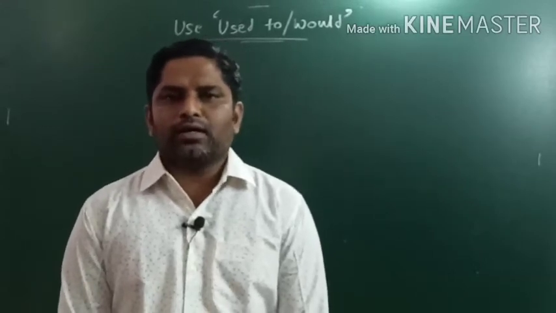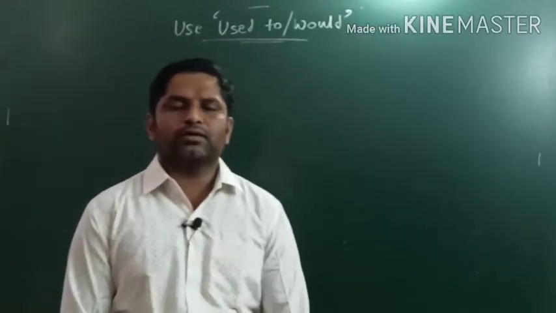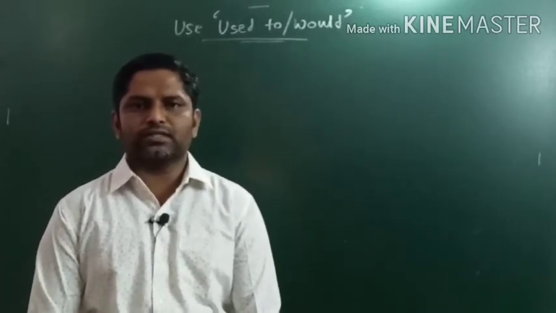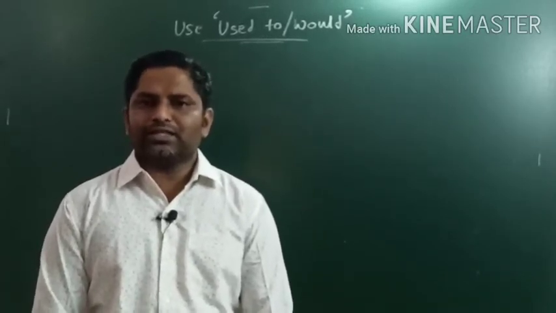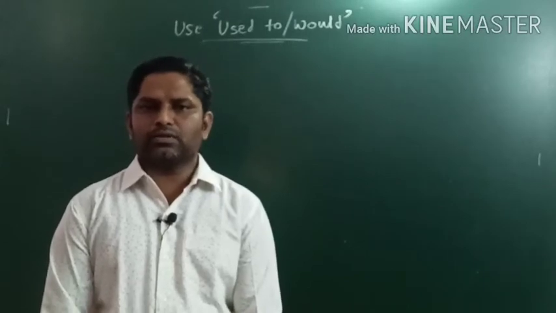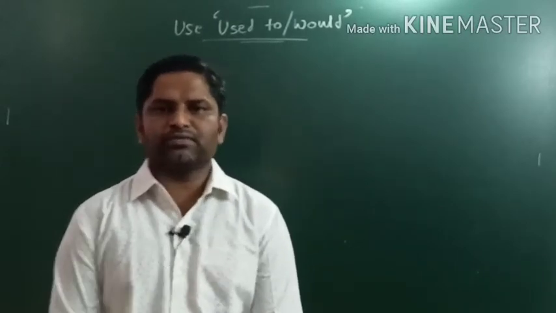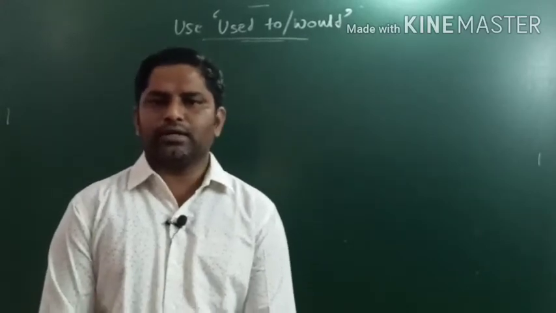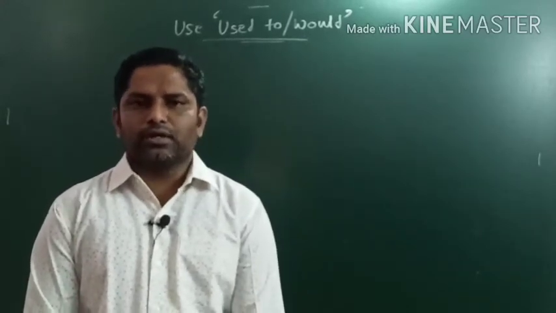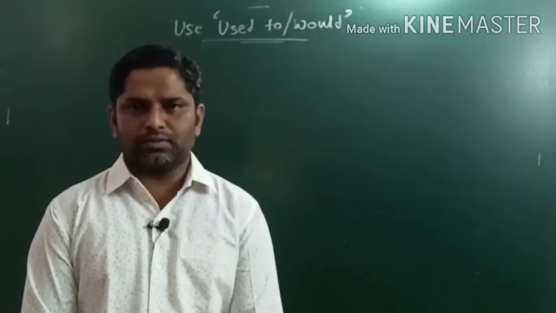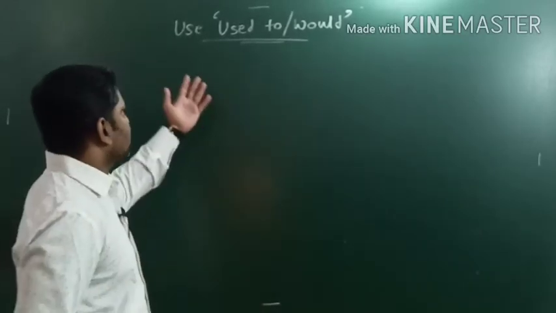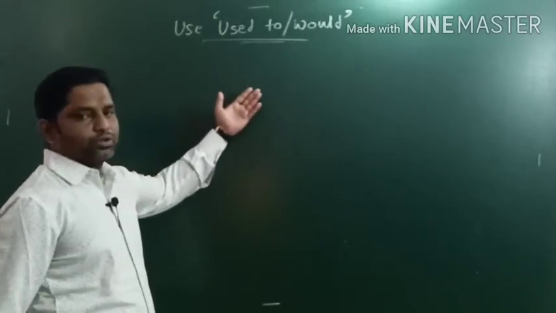Okay, in the last video we have seen the active voice, passive voice, especially for interrogative sentences, right? So in the last video we have also completed the four varieties: active to passive for assertive, then imperative, then interrogative. We have finished, then we have talked about infinitives. Okay, today we are going to deal with used to or would.